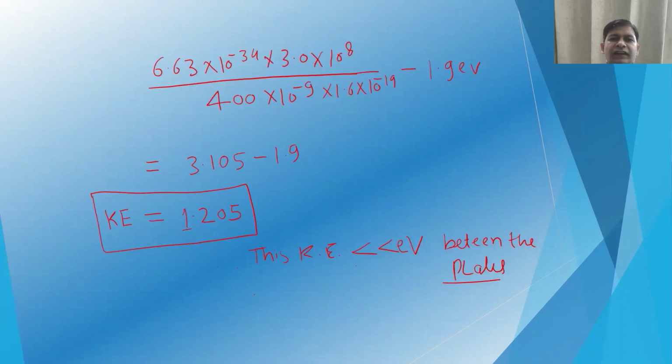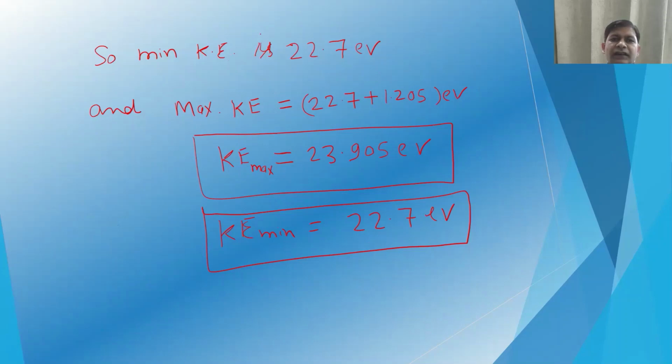So you put all these values of constants, and phi is already given. So we will have the kinetic energy as 1.205. This kinetic energy of this electron is very, very small in comparison to the voltage between the plate. So minimum kinetic energy, because the electron is being emitted from the cesium surface, and then it will accelerate towards the other plate.